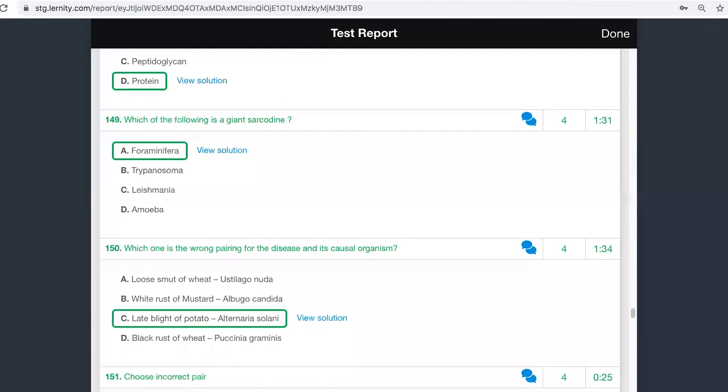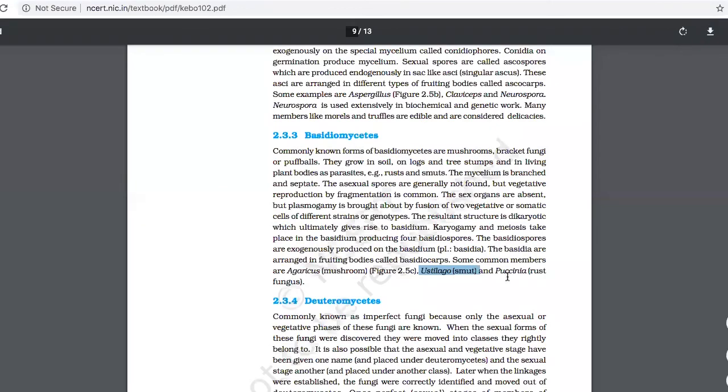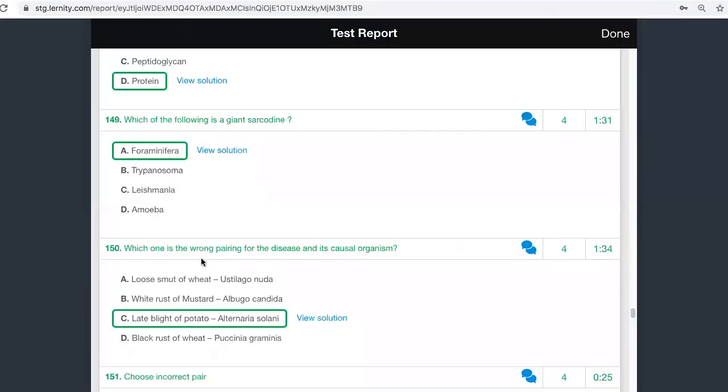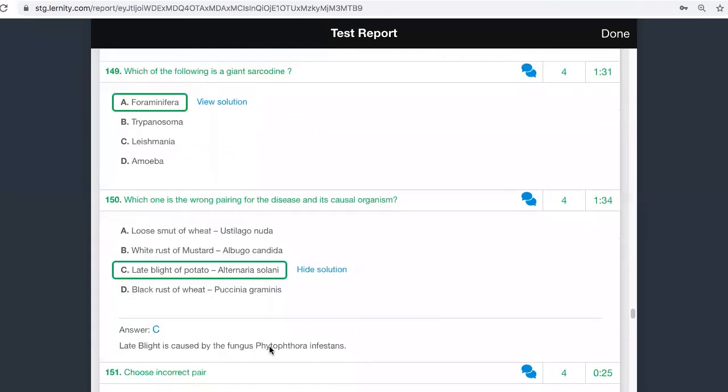And then the last one, Puccinia, is also given as rust, which means it is causing rust. So this is also correct. So three things are right and this one is wrong. If you look at the solution, they have given that late blight is caused by the fungus Phytophthora infestans. So please go through this, write it somewhere and keep it.